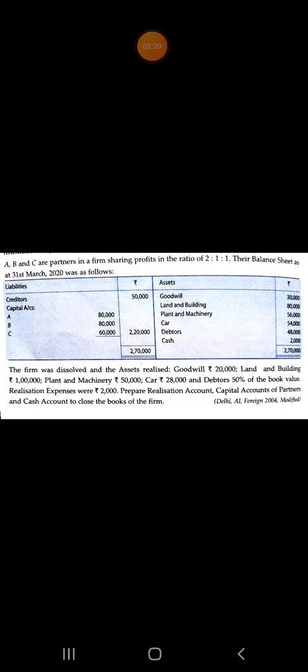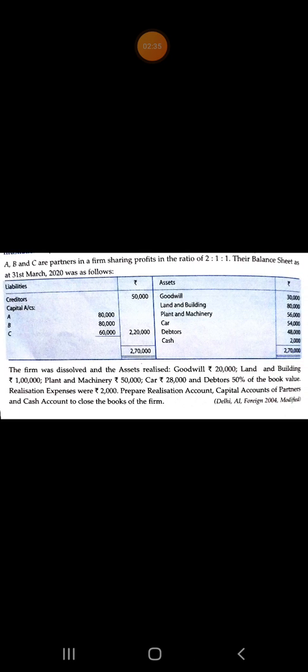Then capital accounts A, B, C. Transfer capital balances to the credit side of capital account. Capital account, credit side, balance brought down 80,000, 80,000, 60,000.